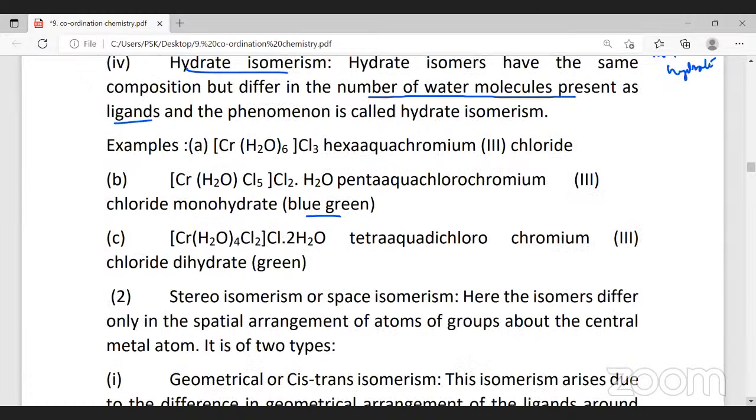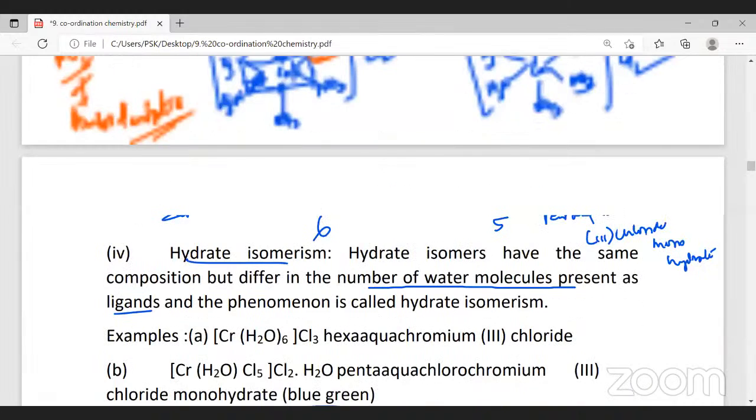Yes, sir, we followed. Now observe here. In this example, you can see tetraaquadichloridochromium, oxidation number is 3. And outside we have chlorine, therefore we write chloride. How many water molecules? We have 2 water molecules. Therefore, it's written as dihydrate. So when the water molecule is outside the complex, it is named as hydrate. Only in the ligand is it named as aqua.